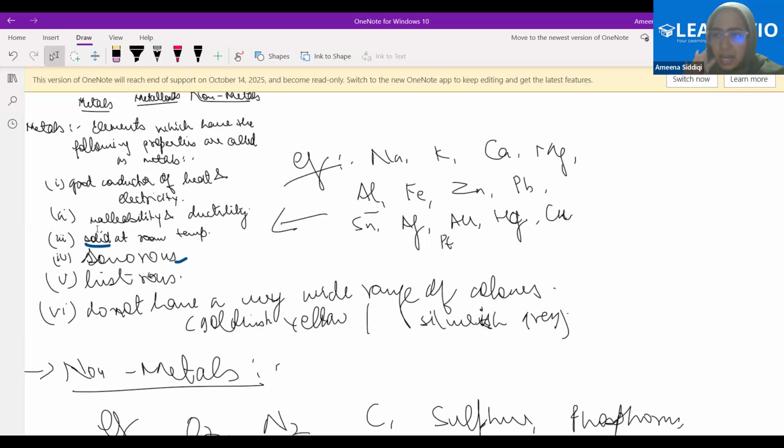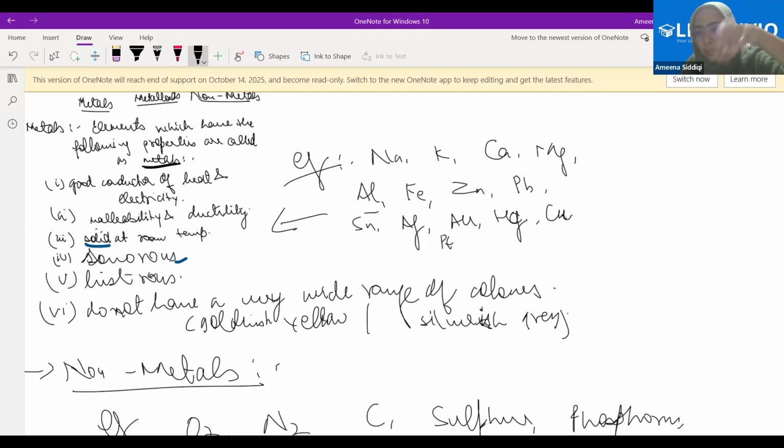So metals are those elements which have the properties that we have already discussed. They are malleable, they could be easily hammered into sheets. They are ductile, they could be easily hammered into wires. They are good conductors of heat and electricity. They are solid at room temperature. All the elements which have these properties are called as what? Metals. All the elements which have these properties are called metals.